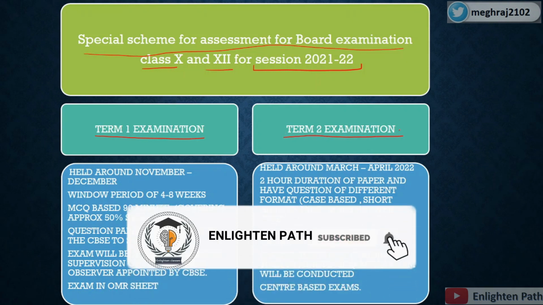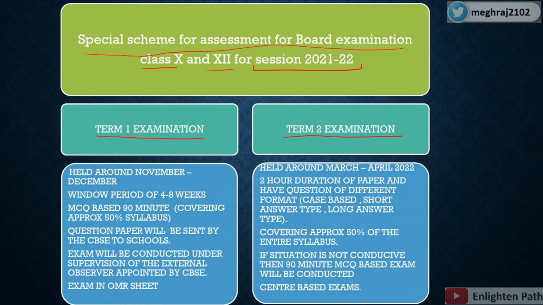Now, this is the most important point to be noted: the term 1 examination and term 2 examination are very different from each other. The pattern of examination is different in both terms, so it is very important to understand both terms briefly. In term 1 examination, 50% of the syllabus will come, and approximately the other 50% of the syllabus will be covered under the term 2 examination. Now let's understand the term 1 examination.